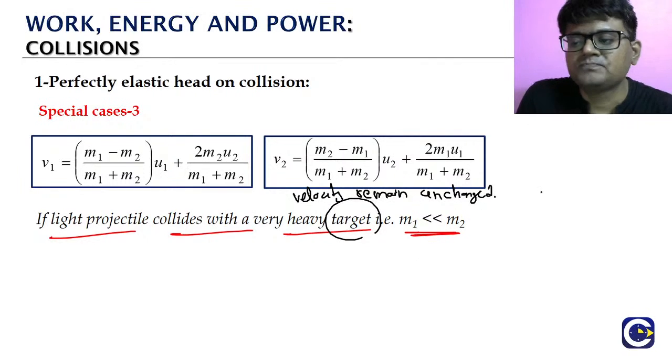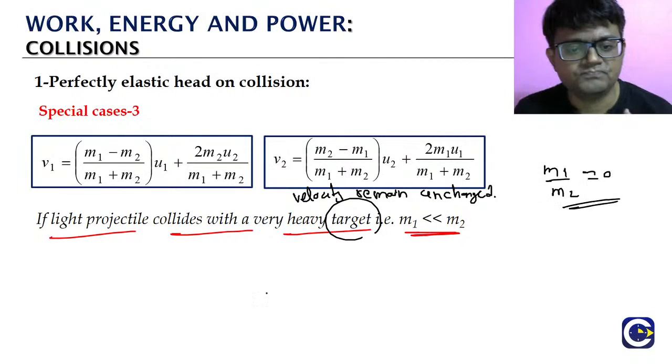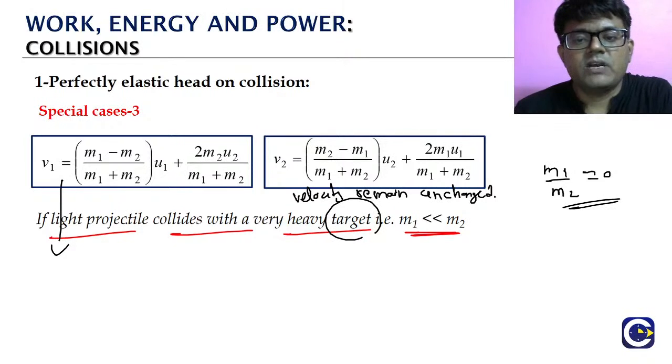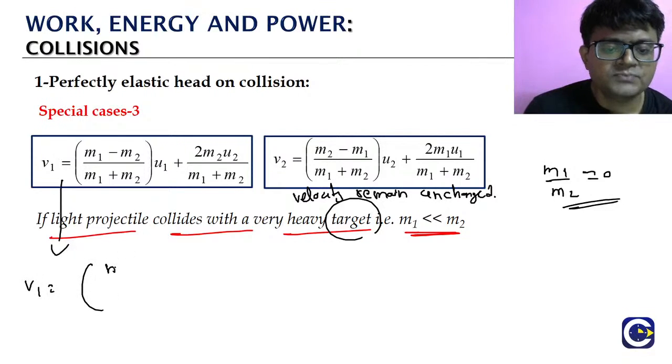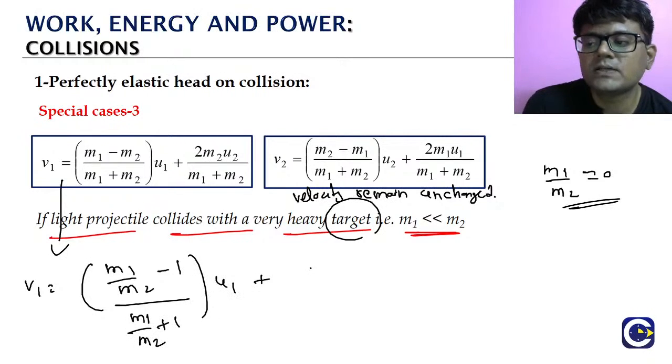So here m1 is very less in comparison to m2. The projectile is a light one, so we try to get m1 by m2, which will approximate towards 0. Now look at v1, the projectile. To get m1 by m2, we divide by m2. So v1 is equal to (m1 by m2 minus 1) divided by (m1 by m2 plus 1) into u1, plus 2 times u2 by (m1 by m2 plus 1).